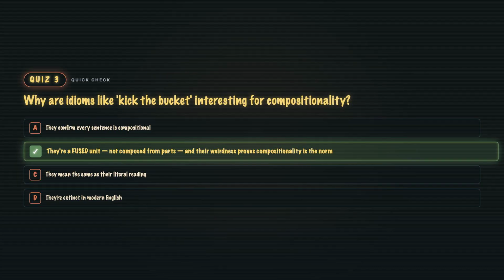B. The exception that proves the rule. Kick the bucket means to die. You can't derive that from kick plus the plus bucket. Idioms are memorized as chunks, and they feel weird precisely because everything else composes normally. The bug that proves the system.